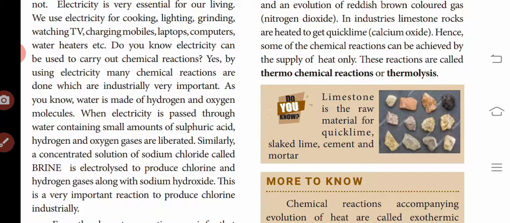By using electricity, many chemical reactions are done which are industrially very important. As you know, water is made up of hydrogen and oxygen. When electricity is passed through water containing a small amount of sulfuric acid, hydrogen and oxygen gases are liberated.